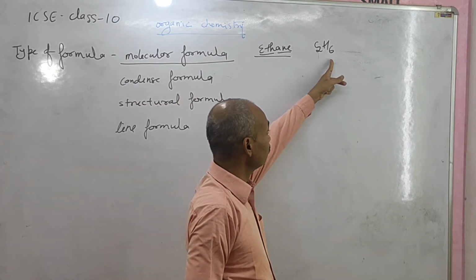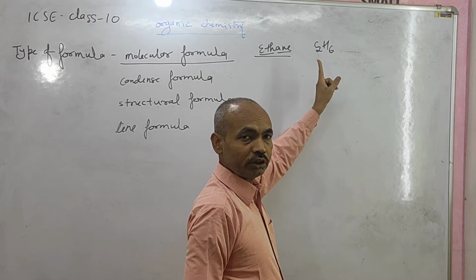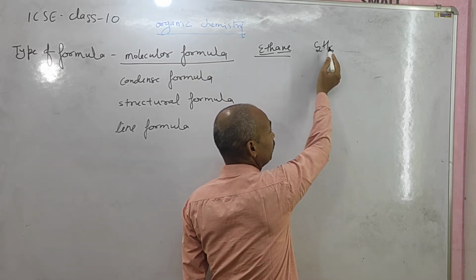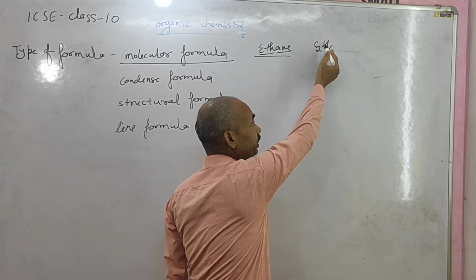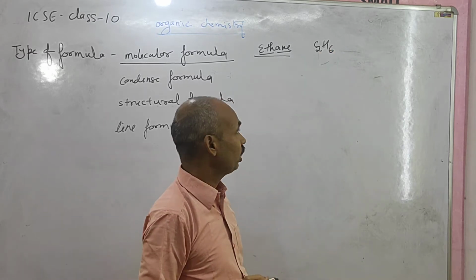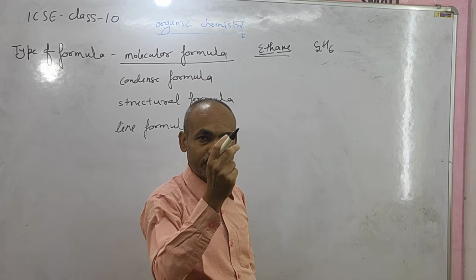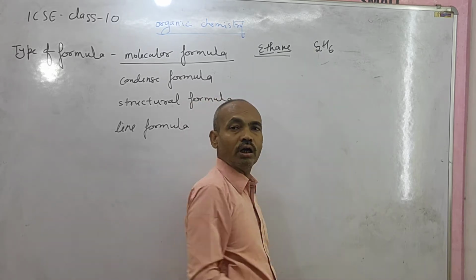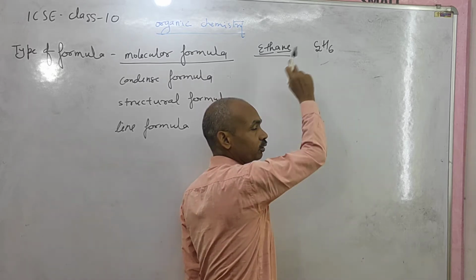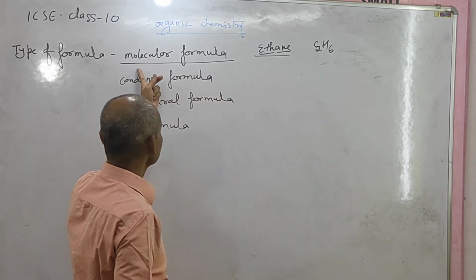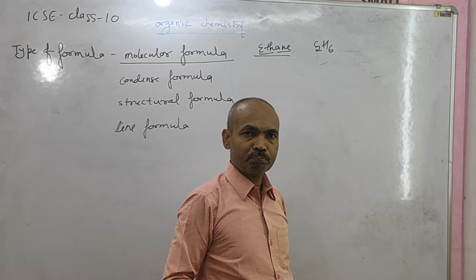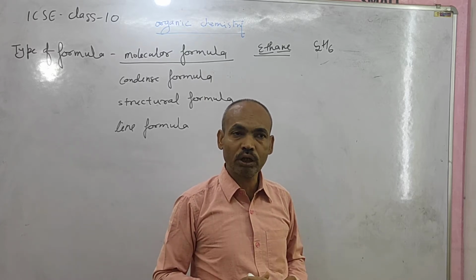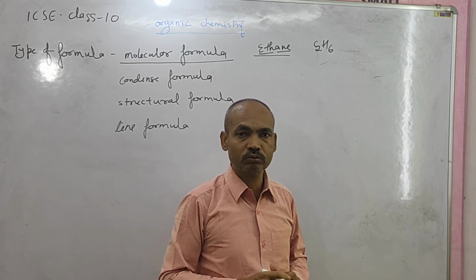In this formula we can know only two things: the name of the elements present in the molecule, carbon and hydrogen, and the number of atoms used in a single molecule, 2 carbon atoms and 6 hydrogen atoms. This is known as the molecular formula, but it does not give us detail about the organic compound.